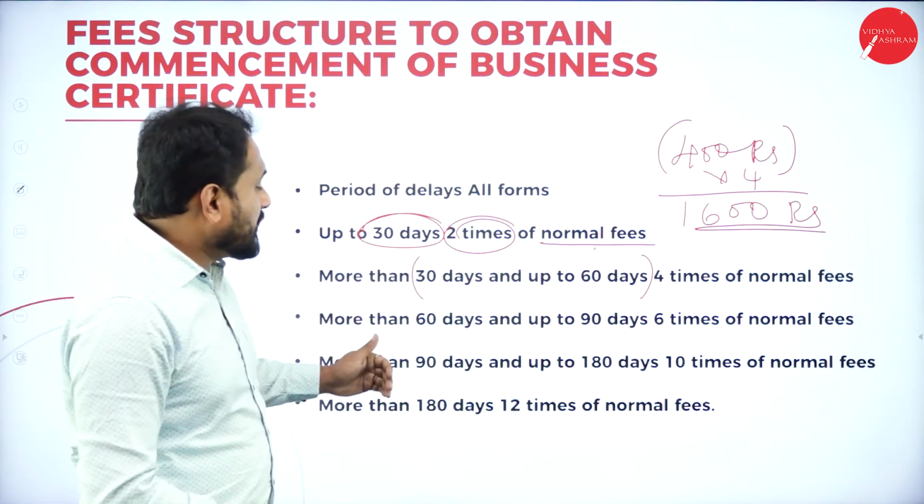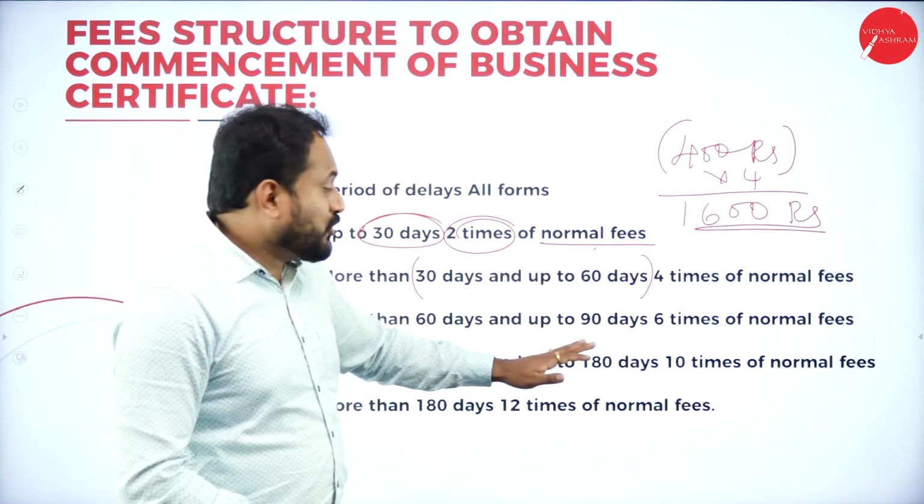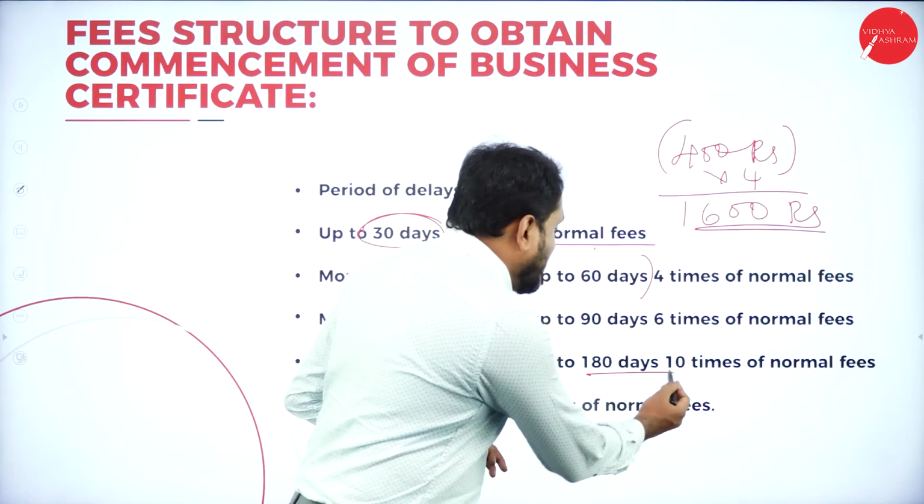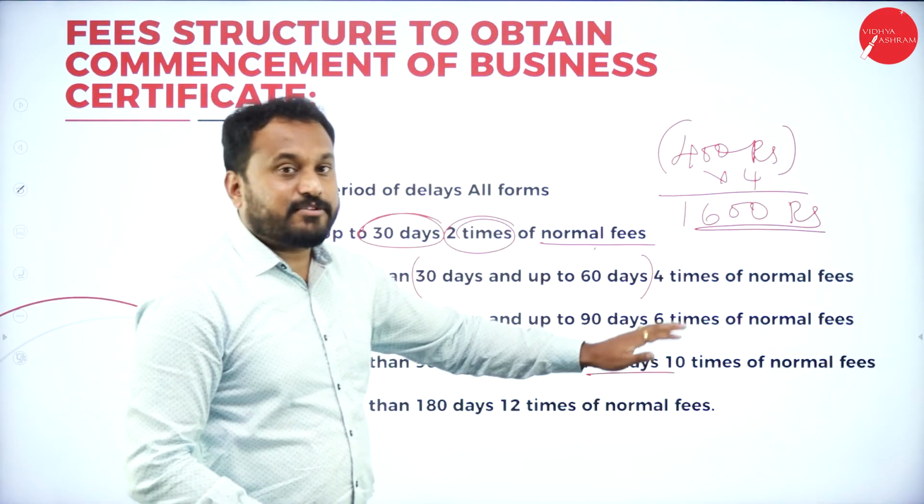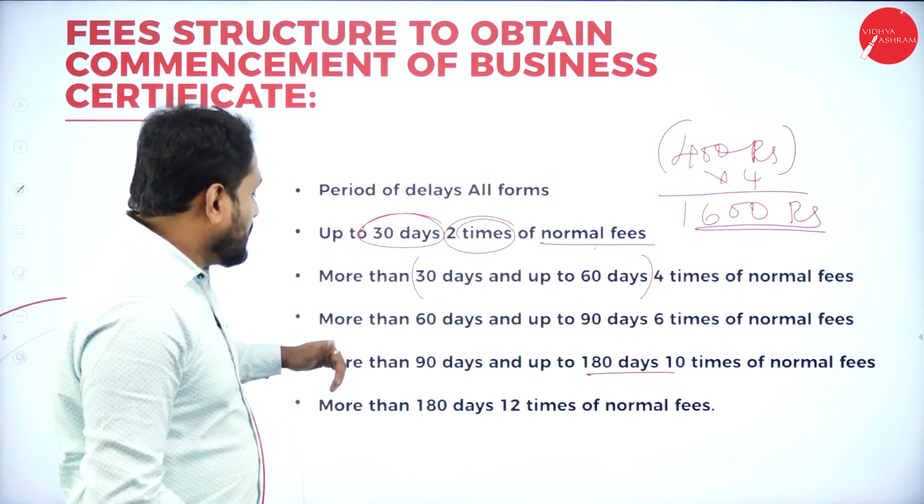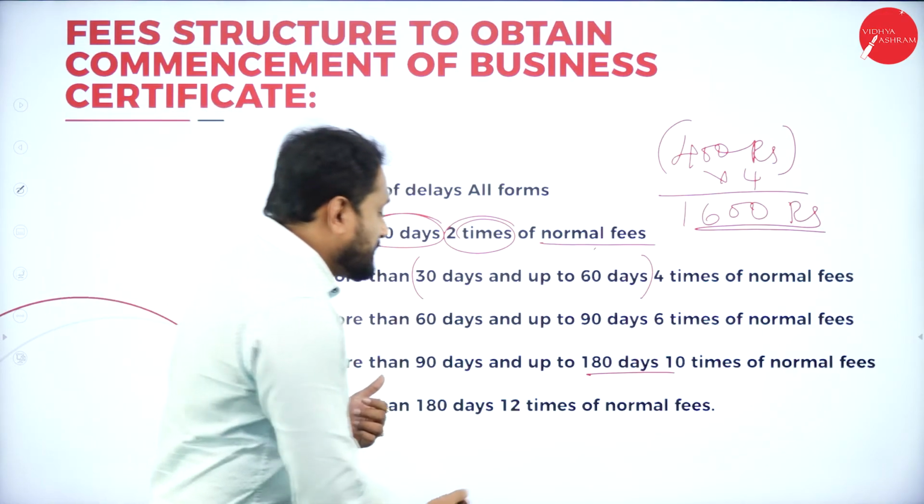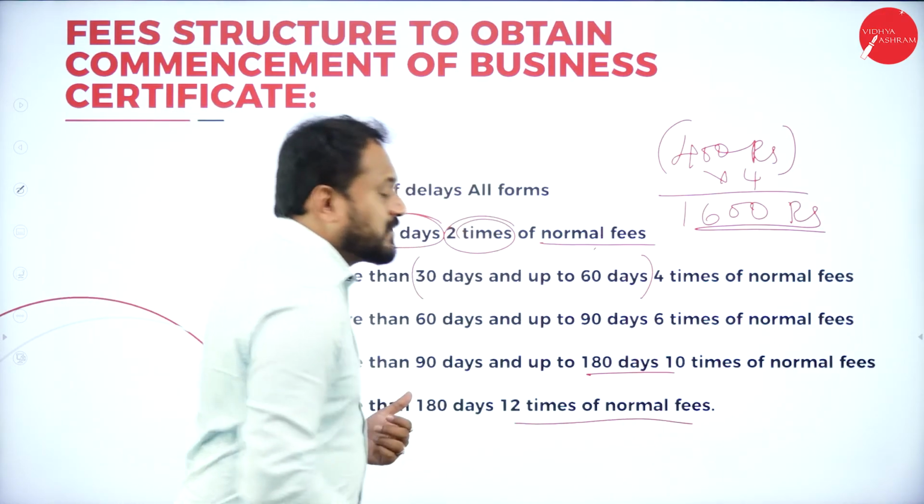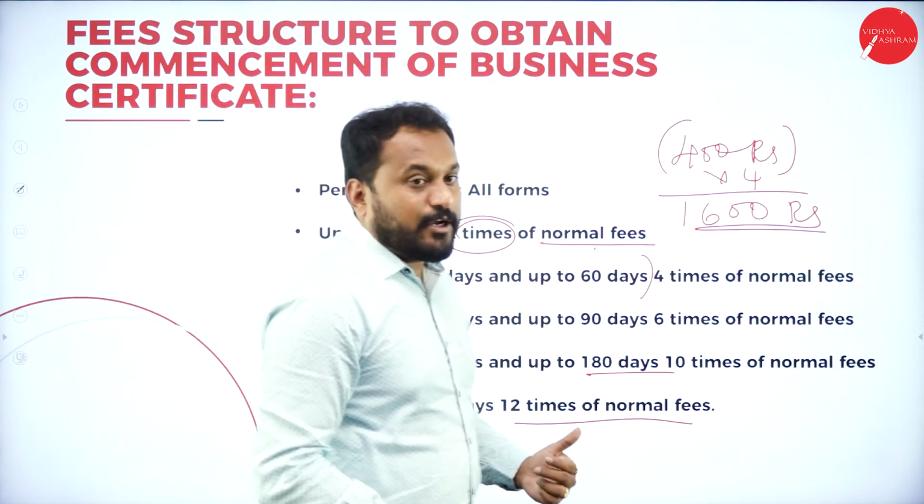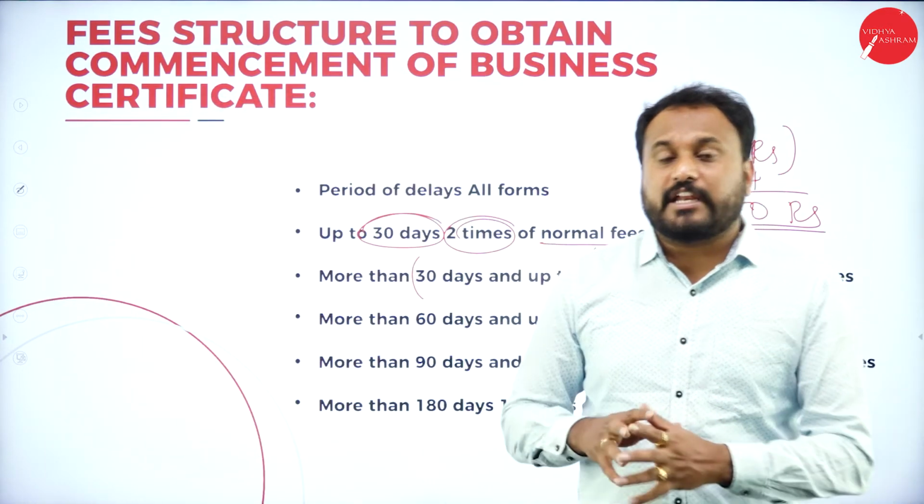Then we have more than 90 days and up to 180 days. See, this is the last one, that is 10 times the normal fees. And lastly, more than 180 days, it is 12 times the normal fees. So these are the slab rates which really apply. You are supposed to be very careful.